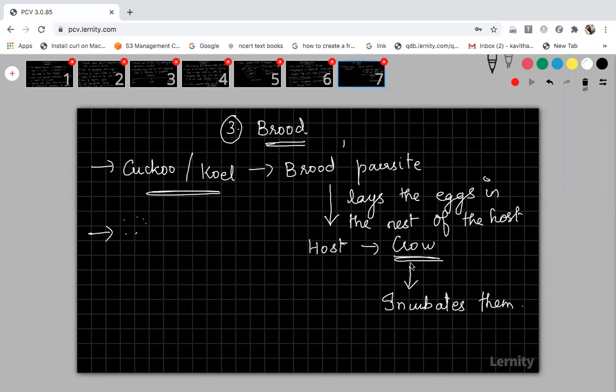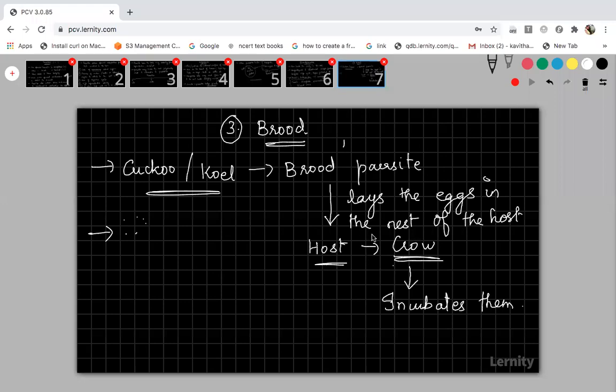So that is the reason the crow cannot differentiate its own eggs from the cuckoo's eggs, and it will start brooding. In such cases, sometimes the crow may fail to incubate its own eggs and will incubate only the cuckoo's eggs. While laying eggs in the nest of the crow, the cuckoo will throw away the eggs of the crow and put its own eggs in the nest. So without knowing the difference, the crow will start incubating the cuckoo's eggs instead of its own eggs. The host will be affected here.